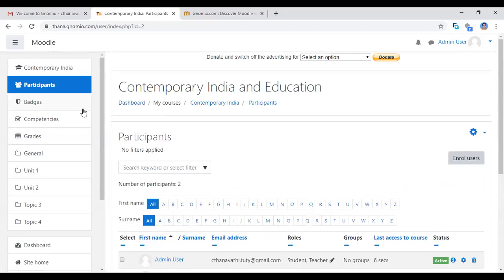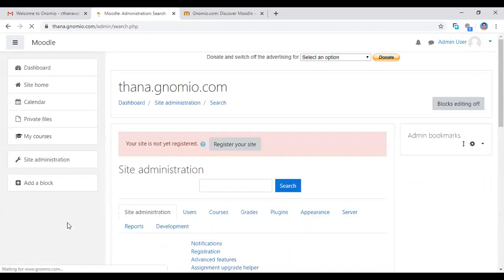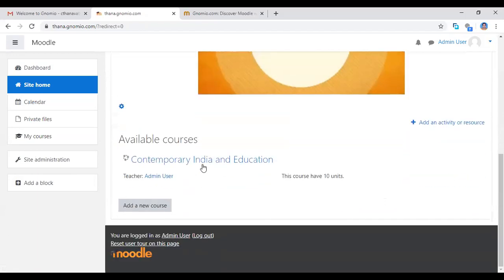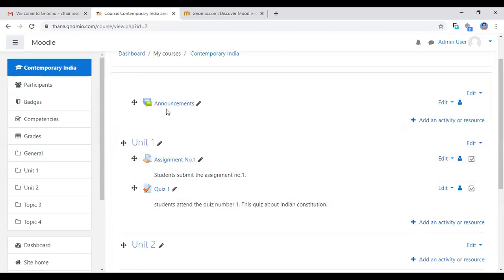Now the last most important thing. As a site administrator, you are editing, changing the course content, categories, everything you are adding. The participants also you are adding. The last important thing is that you switch your role. See here. Now I'm going to the site home and clicking Contemporary India and Education, where the edit button is visible.